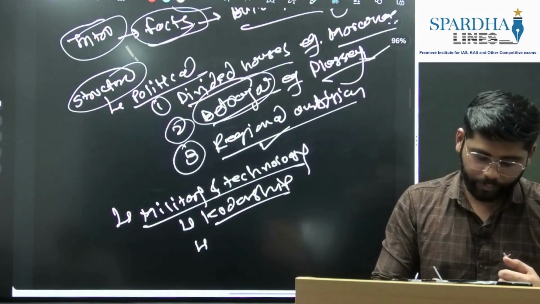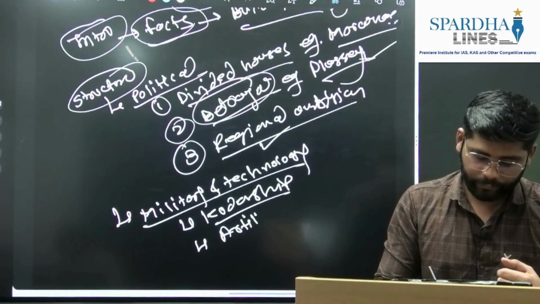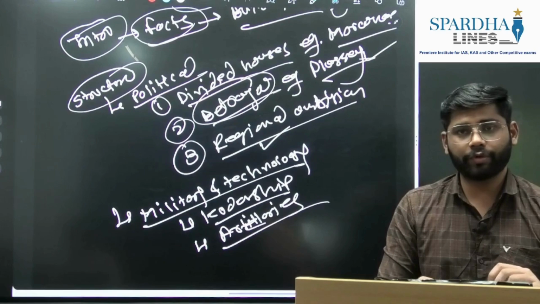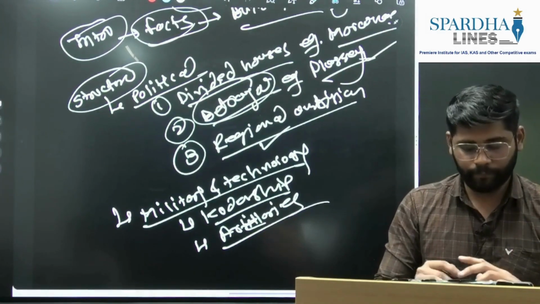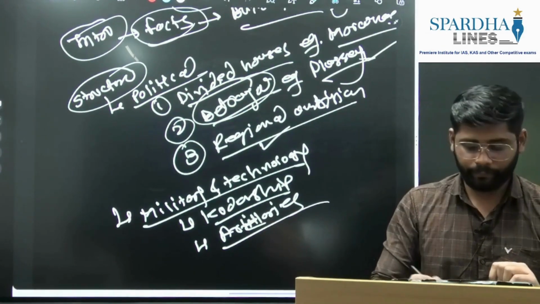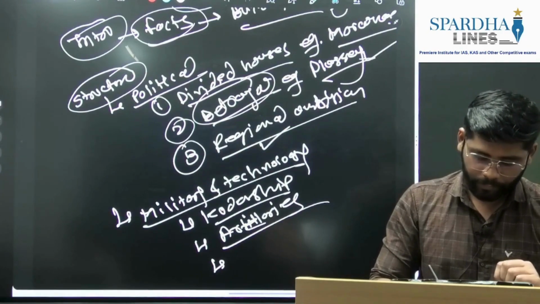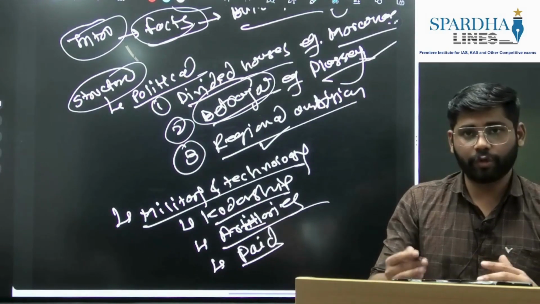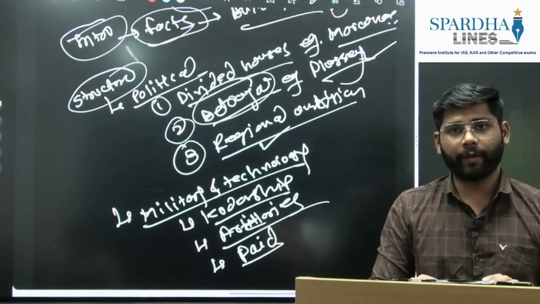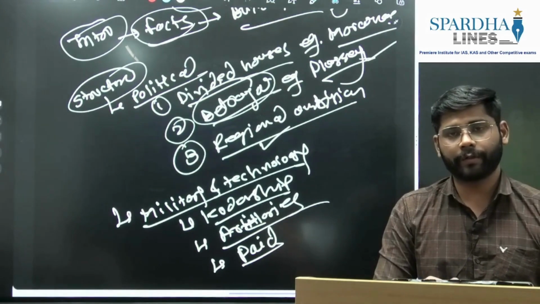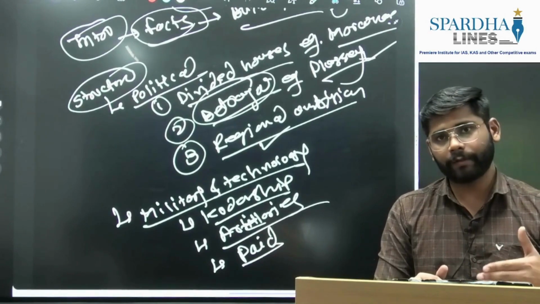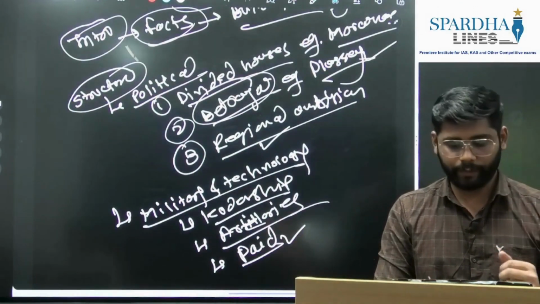Then again the technological aspect, we can mention artilleries. The British had the most advanced equipped artillery, so this also worked in their favor. Then again, the pay to soldiers. British soldiers were well paid compared to Indian soldiers, and this was the major factor behind the betrayal. So this also you can mention here.